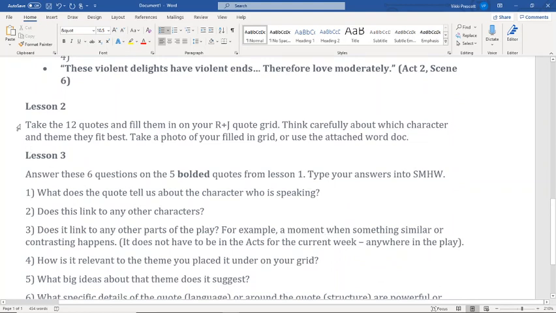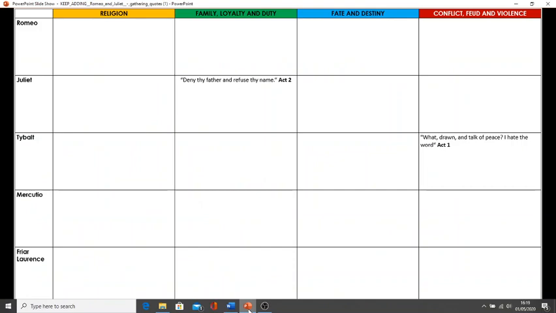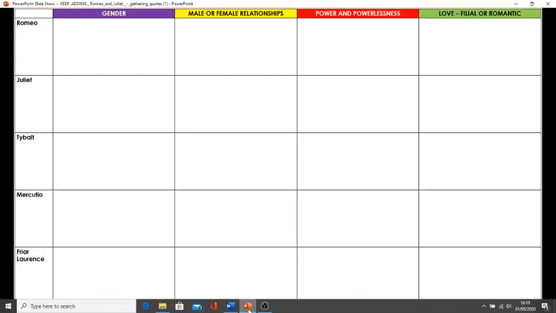If we go on to lesson 2 now, you can have a look here. It says there are 12 quotes, and you need to use the Romeo and Juliet quote grid that you were given a couple of weeks ago. It looks like this. So you should have this grid already. We'll attach it to Show My Homework for you as well. And you can just be filling in the quotations on this quote sheet.